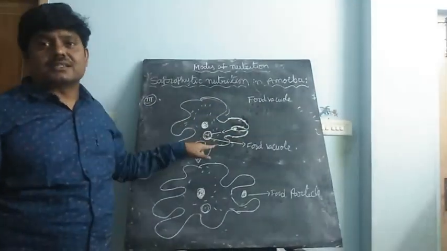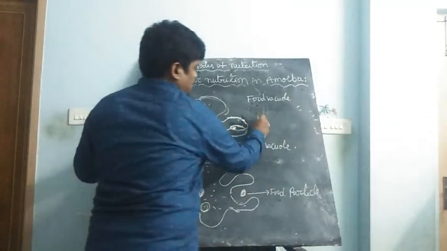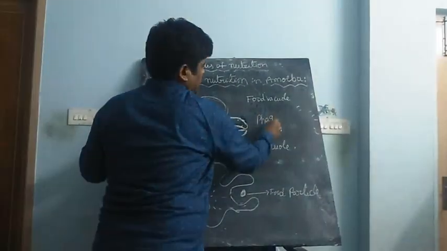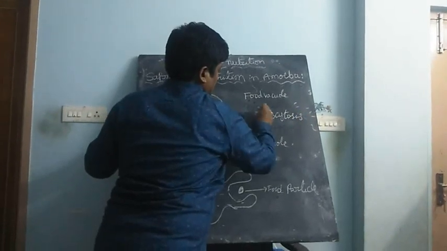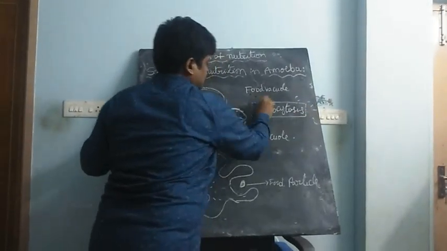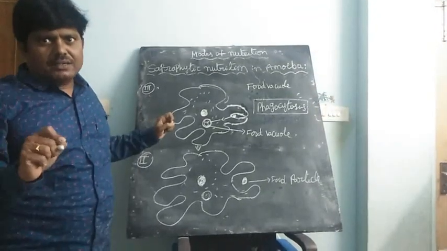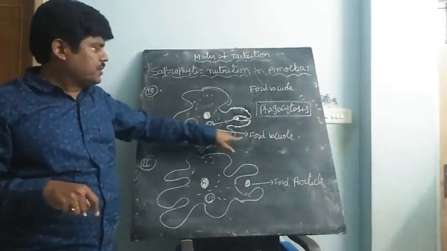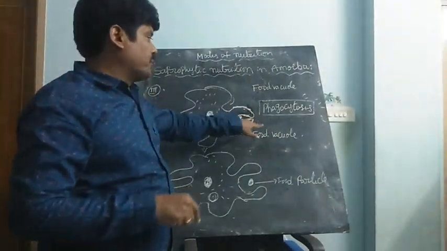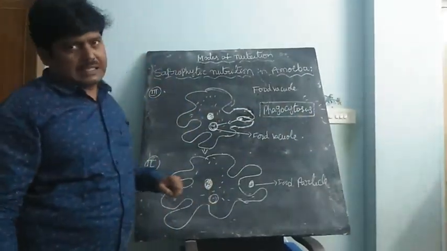This entire process is called phagocytosis. What is the process? The food particles are captured by the amoeba with the help of pseudopodia, and that entire process is called phagocytosis.